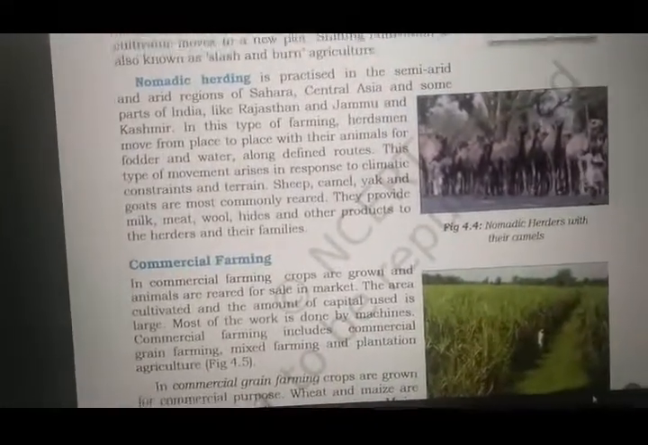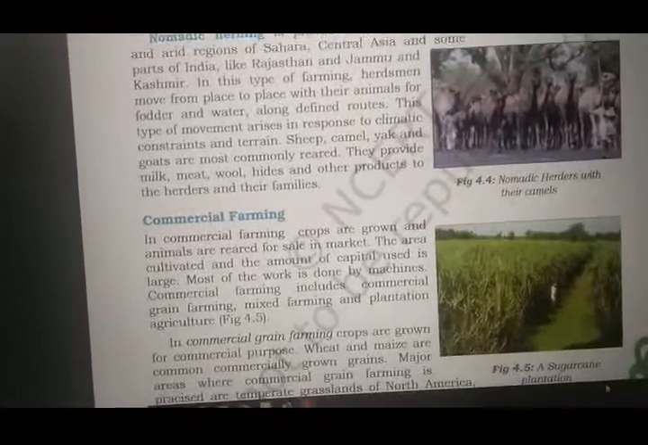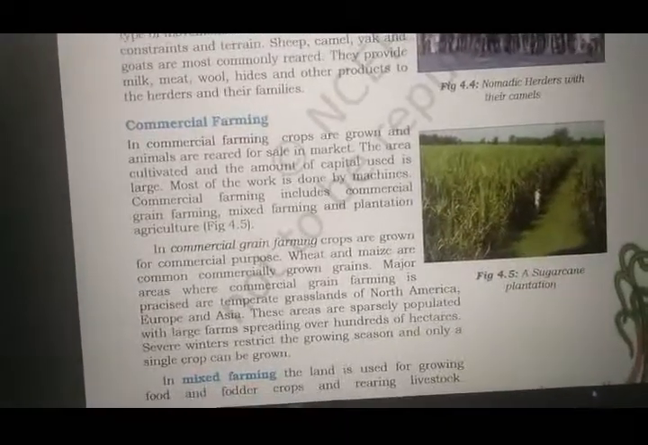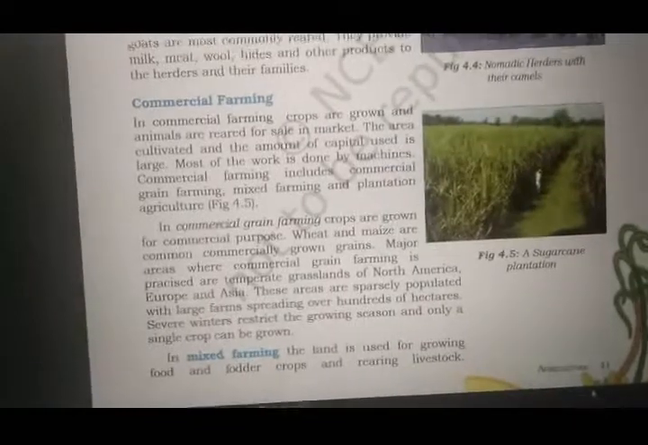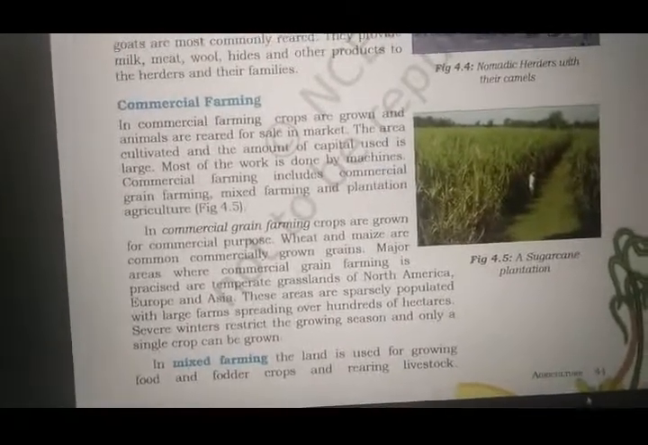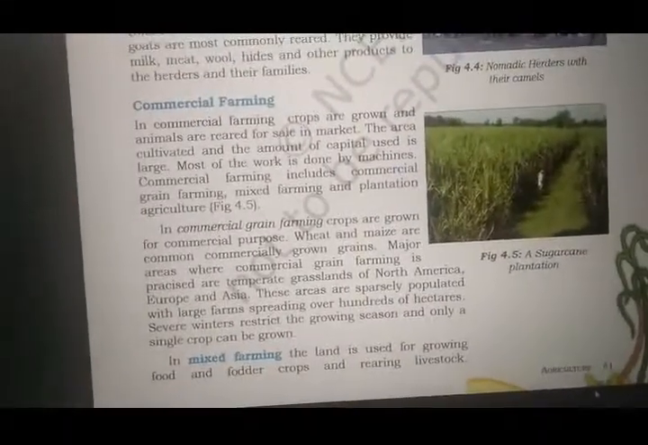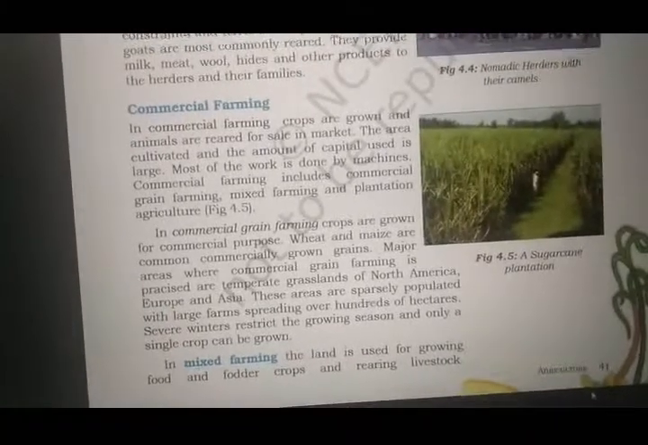So that is what they give the output. The next we have is commercial farming. Now what is commercial farming? Commercial is the name, that means we get money. Commercialization. So money making farming. So what is it? Let's see.